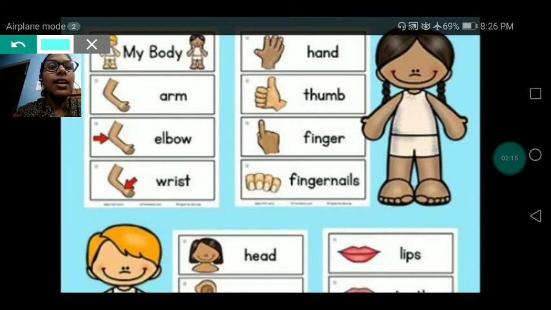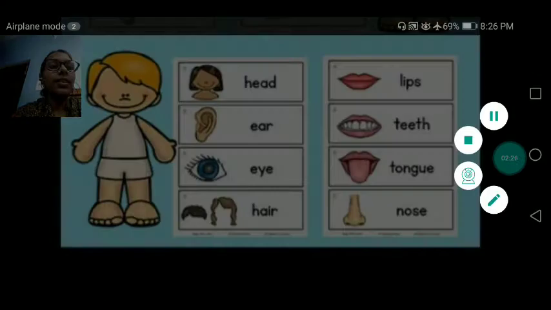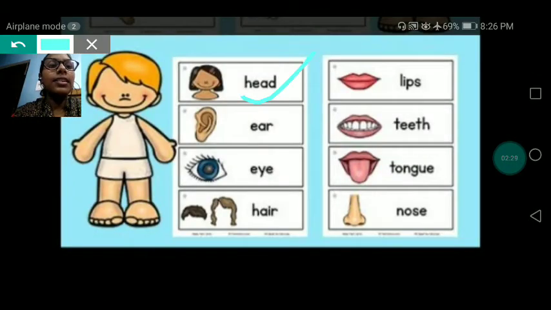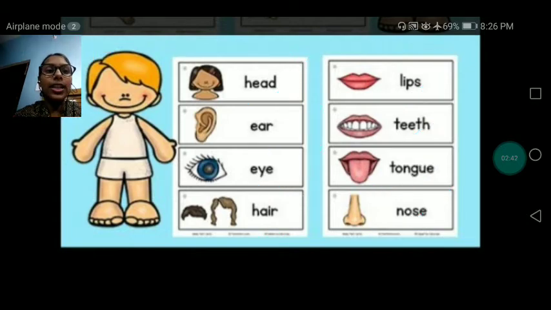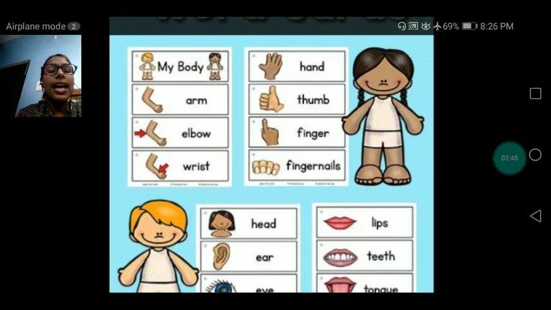Let's read: arm, elbow, wrist, hand, thumb, finger, fingernails, head, lips, ear, teeth, eye, tongue, hair, nose. These are the parts of our body. Our body has different parts, and all parts have their different names.